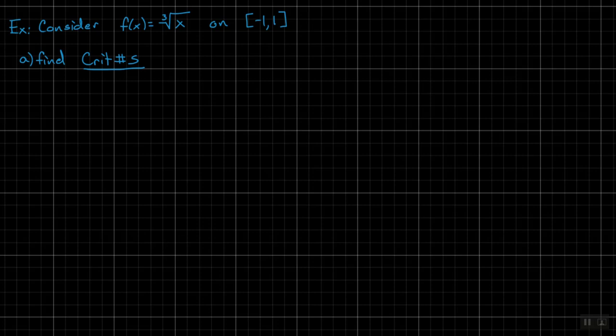The derivative, and then we set it equal to 0, or we see where it's undefined. So to find critical numbers, let's do exactly that. We need to first get f prime. So before we do f prime, just in case, is there a better way that I could write f?